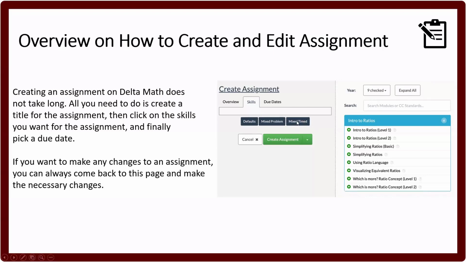You can go ahead and put a mixture of problems, so a mixture of skills. You can also put a mixture of timed problems or skills. We'll look at some skills that do have a little clock on it, and those are really nice to just get students to practice some of these skills that they need, such as their multiplication, their addition. They can do it in a certain amount of time, and then you'll put the due date. And you can also go back to this and you will see how to edit an assignment, and it'll look just like this when it comes to editing an assignment.